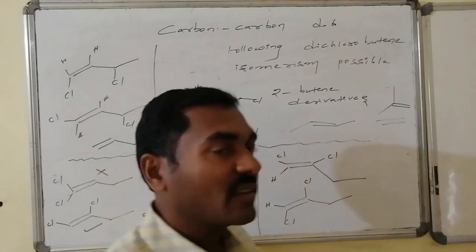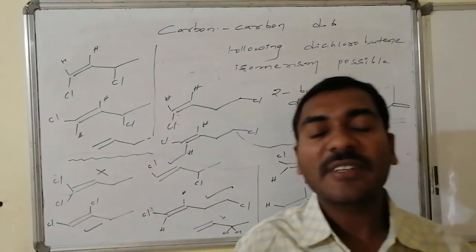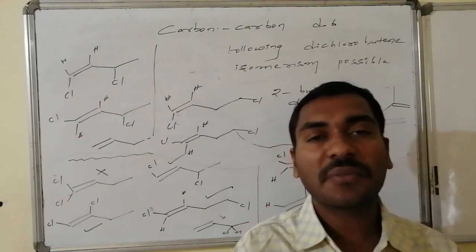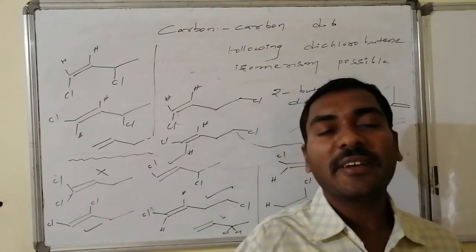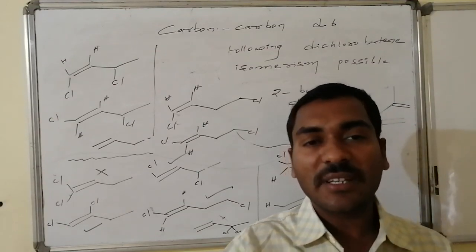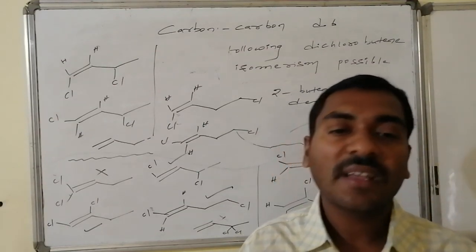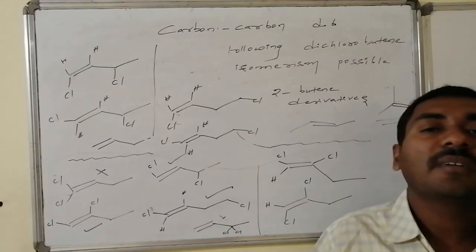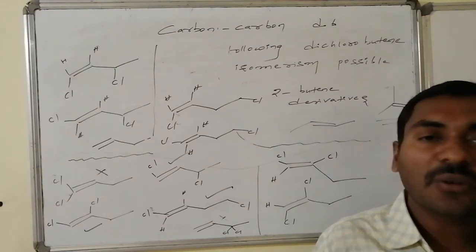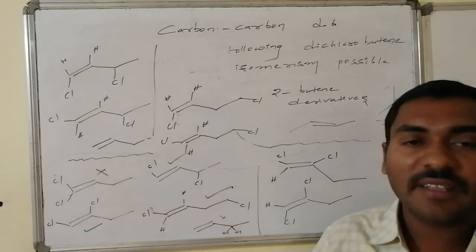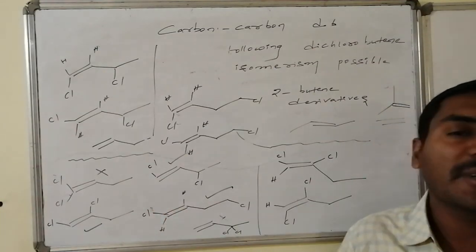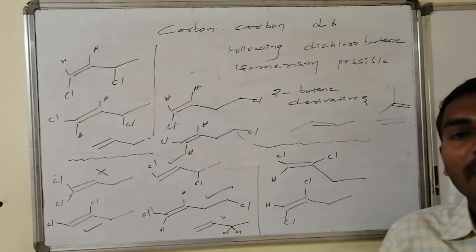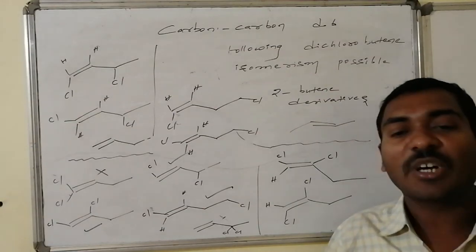The question is: 2-butene, otherwise butene, dichlorobutene. Write all possible structural isomers of dichlorobutene, followed by identifying which of them are eligible to show geometrical isomerism, and write the possible geometrical isomers of all possible dichlorobutene systems. I wrote for the 1-butene. You are expected to write for the 2-butene system and the substituted butene systems, followed by identifying and writing the corresponding geometrical isomers.